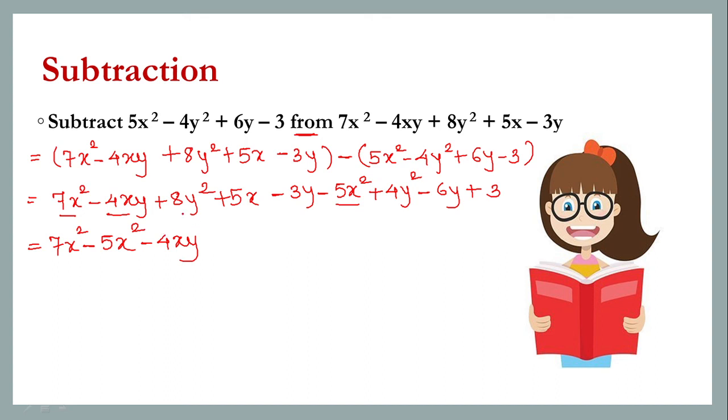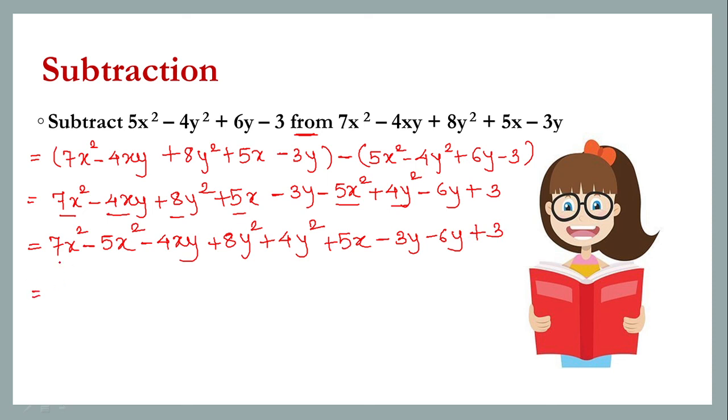No, leave it. Then we have 8y square, and we have plus 4y square. Then we have 5x. Is there any other term? No. So write that 5x as it is. Then we have minus 3y and minus 6y. Write plus 3 as it is.